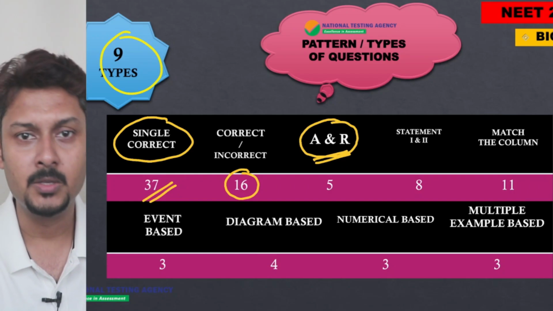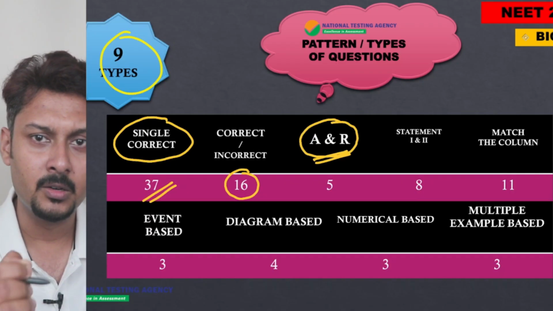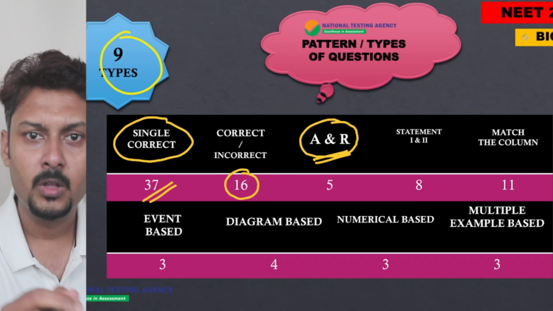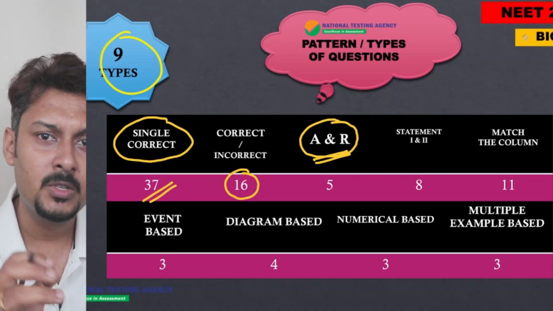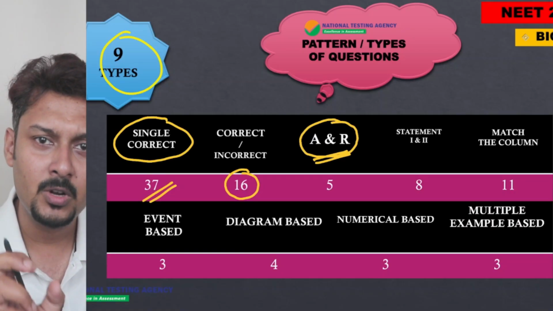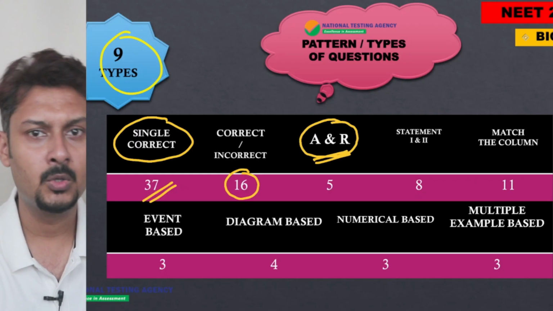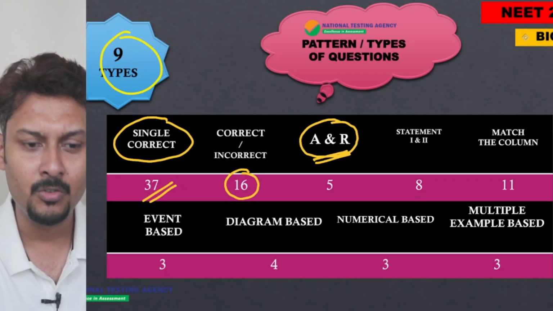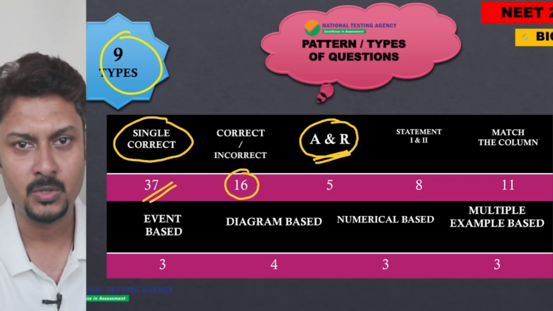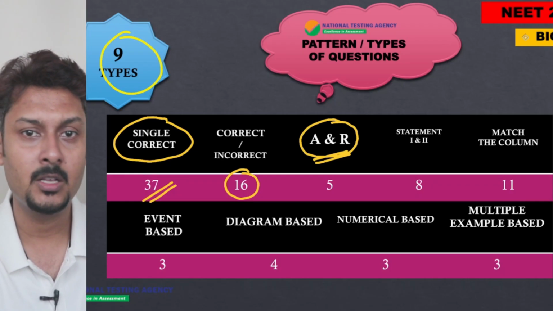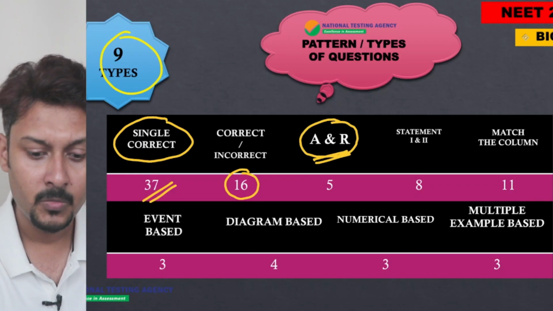But nowadays, every single year after 2023-24, the number of assertion reason based questions is gradually increasing in the NEET paper. And maybe in the upcoming years also, we will see the number increase. Nowadays, in the CBSE paper also, I have seen assertion reason based questions coming.